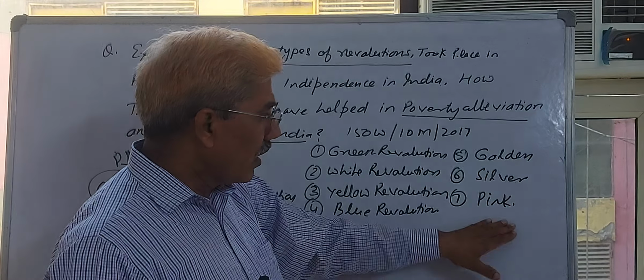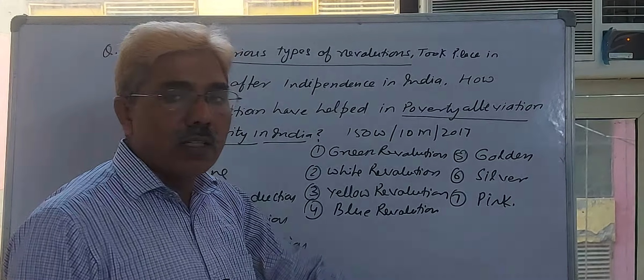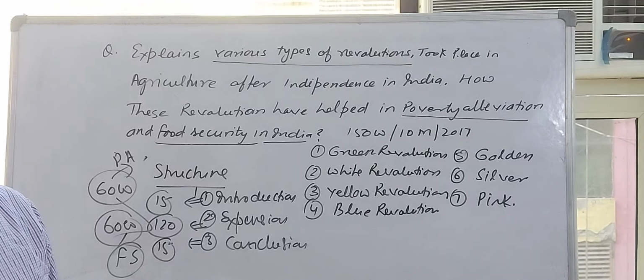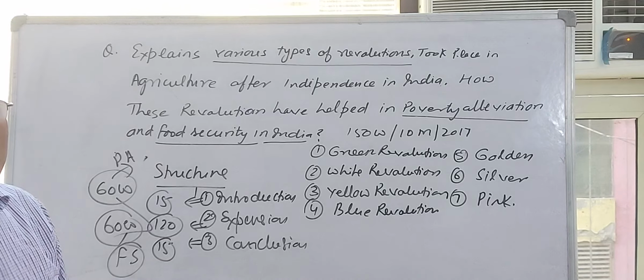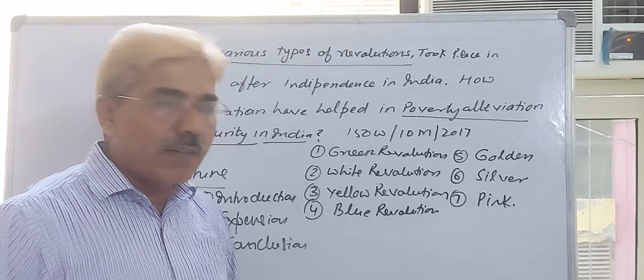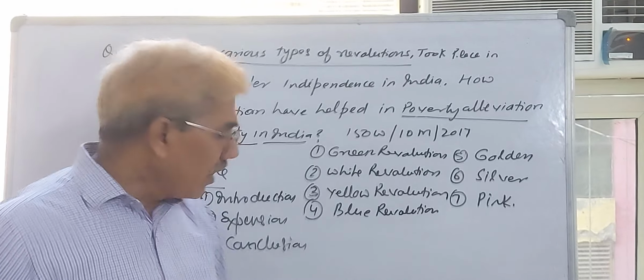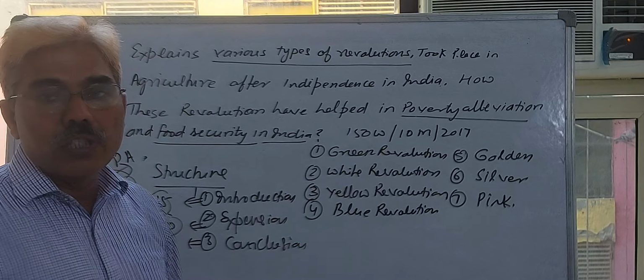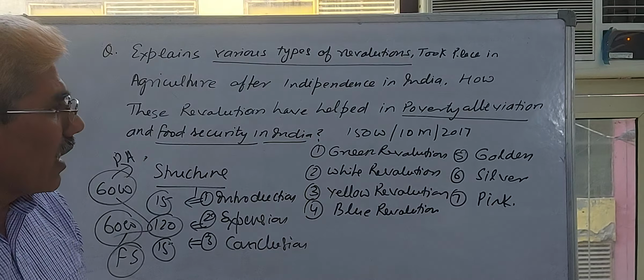Finally, you will conclude that these kinds of revolutions have worked to some extent, not fully. Why not fully? Some deficiencies are there. Purchasing power deficiencies are there. Poverty has reduced up to a level, you will say we are able to achieve the maximum extent, but some people are away from achieving these kinds of targets of food security. We will achieve in future definitely by further emphasis on these revolutions. That kind of answer you can write, student.